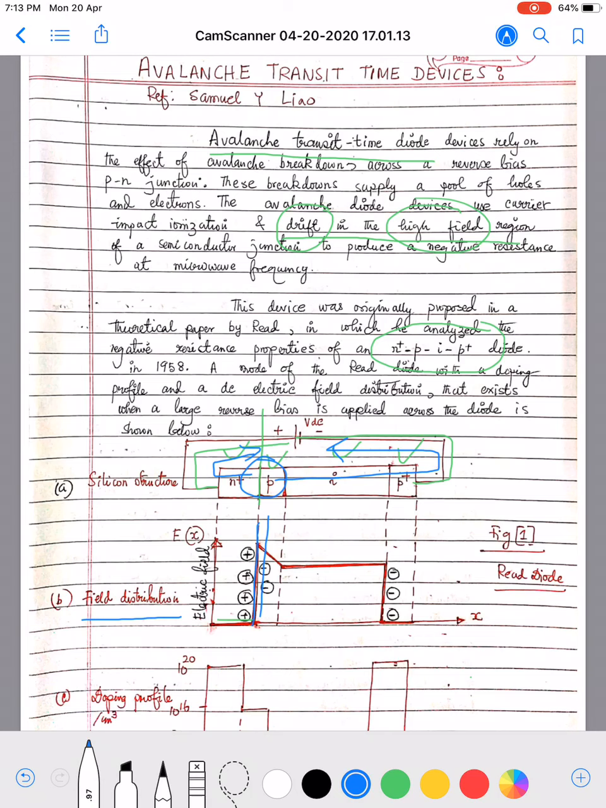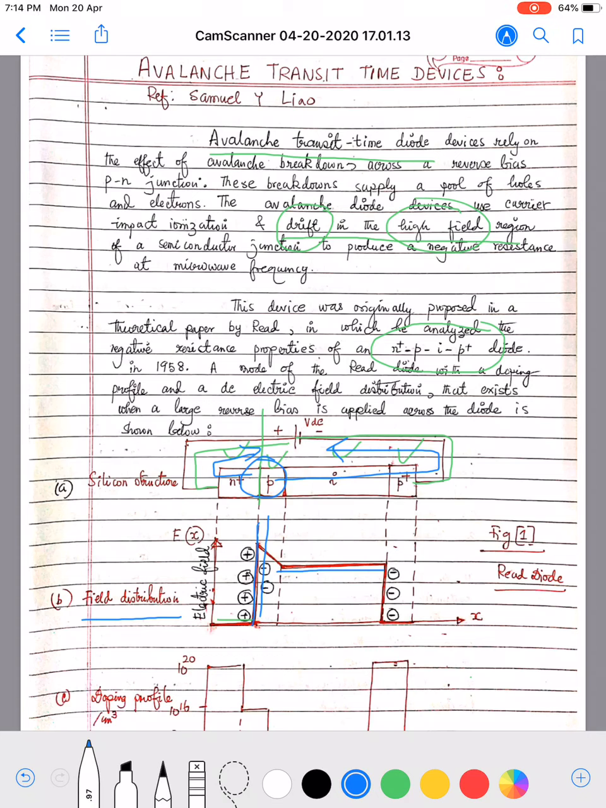Consequently there will be another high field region in the intrinsic region, as the intrinsic region is deficient of mobile charge carriers. So it will also offer resistivity, and that's why the drop across it will be high, and a considerably intense electric field will be there.